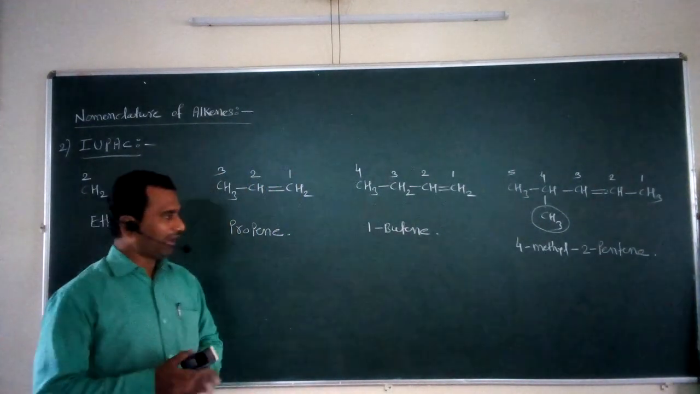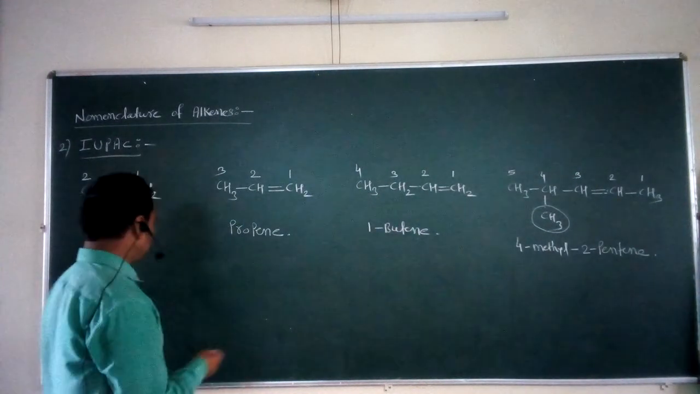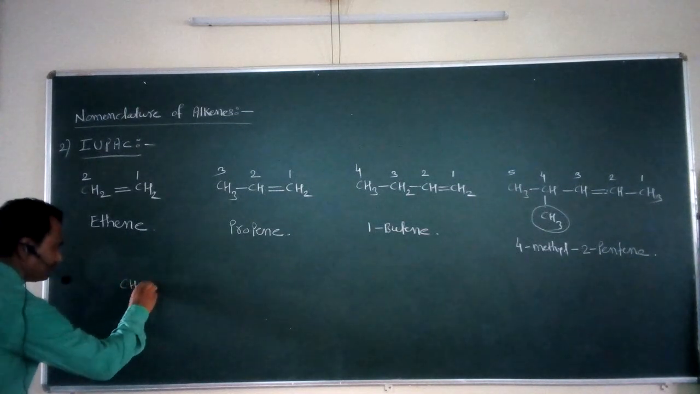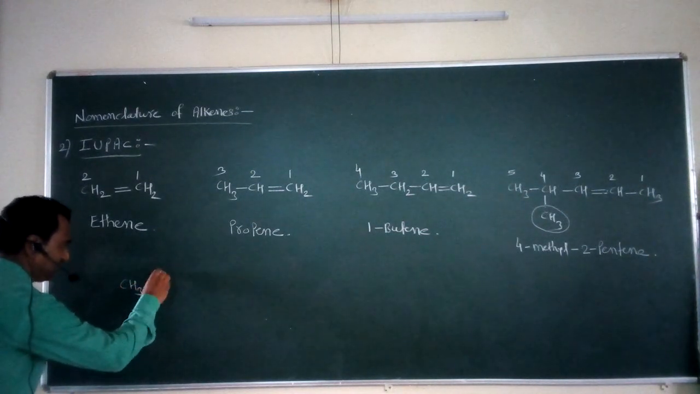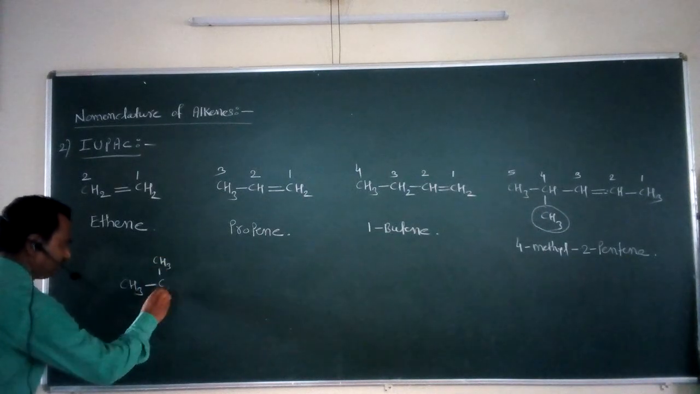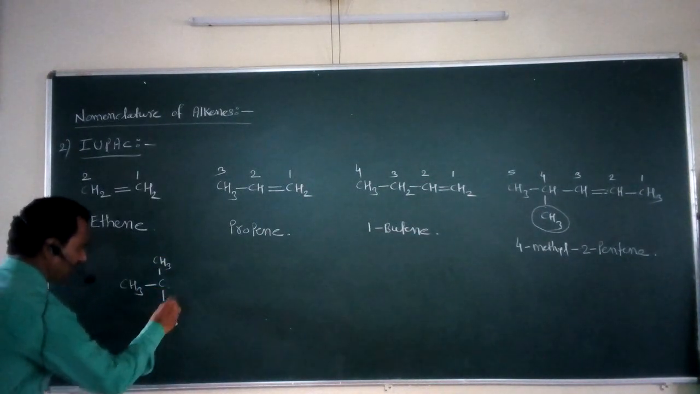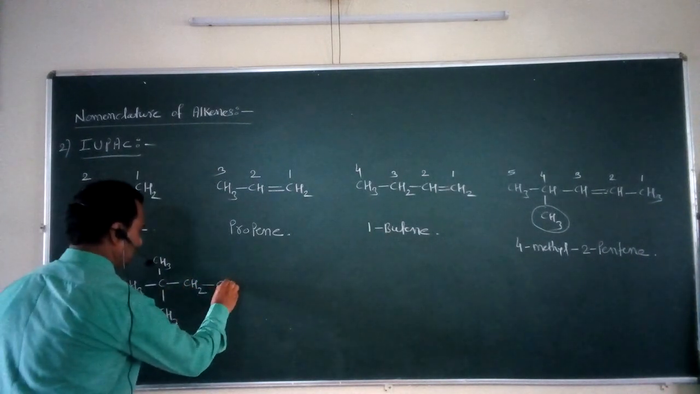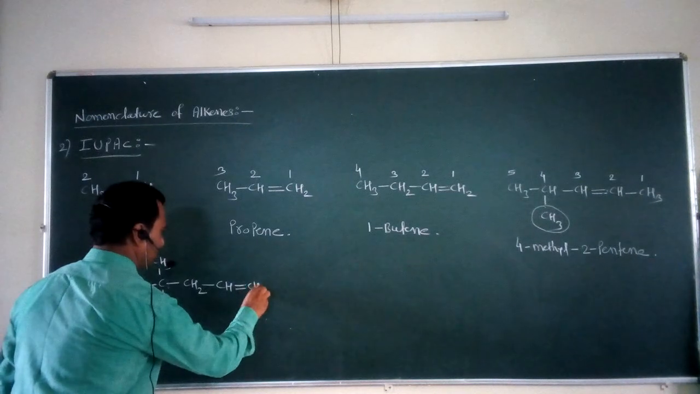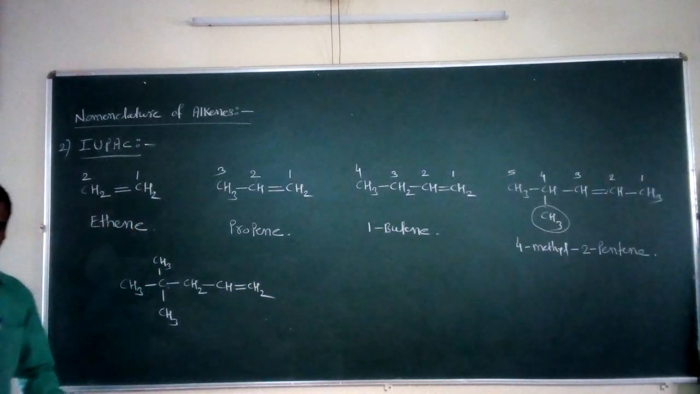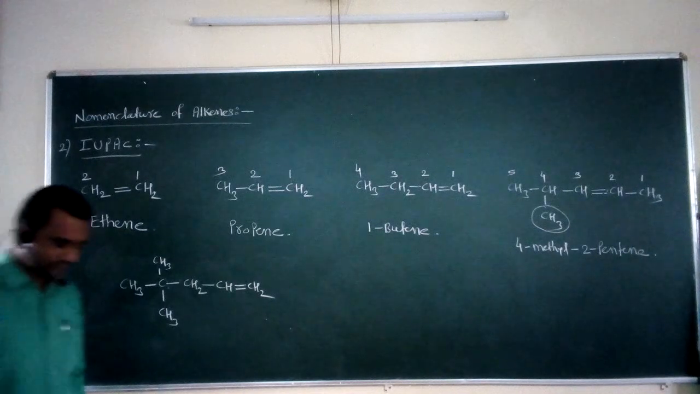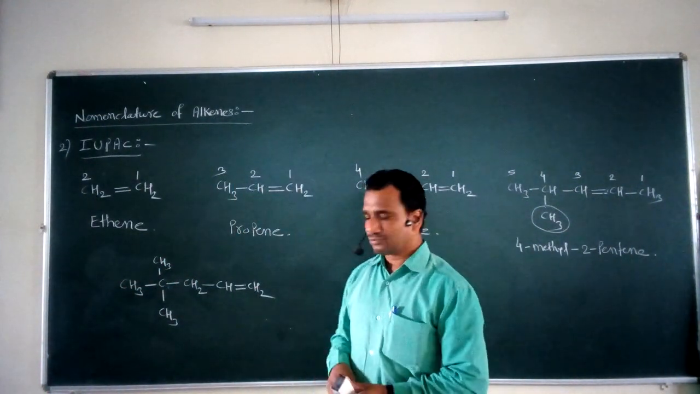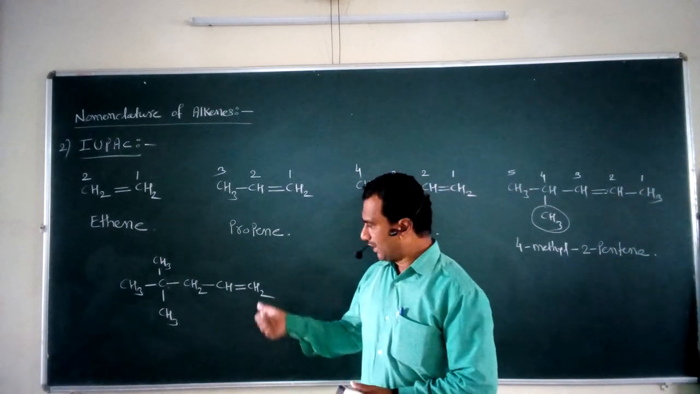Now I take one more example. If for example I take such a type of example, CH3 single bond C single bond CH3 single bond CH3 single bond CH2 single bond CH double bond CH2. Now again we are interested to assign the IUPAC name for this particular compound. So what you have to take here, again you have to select the longest continuous chain.